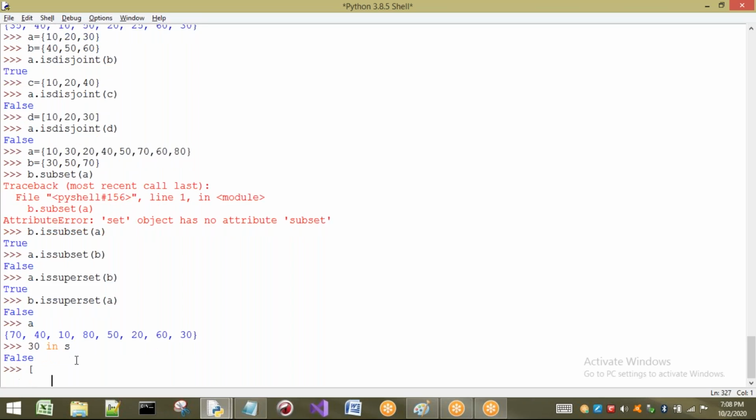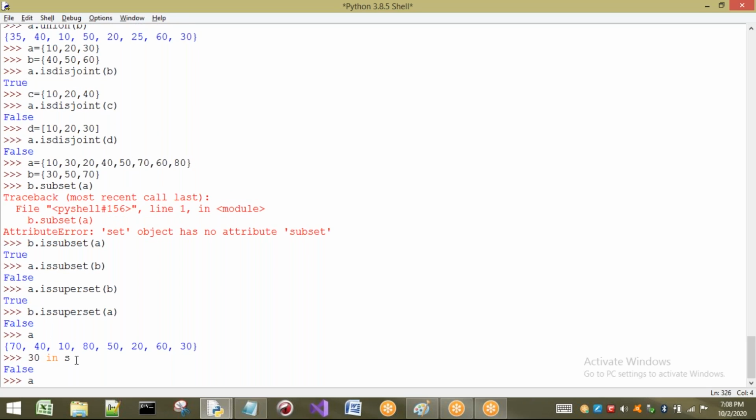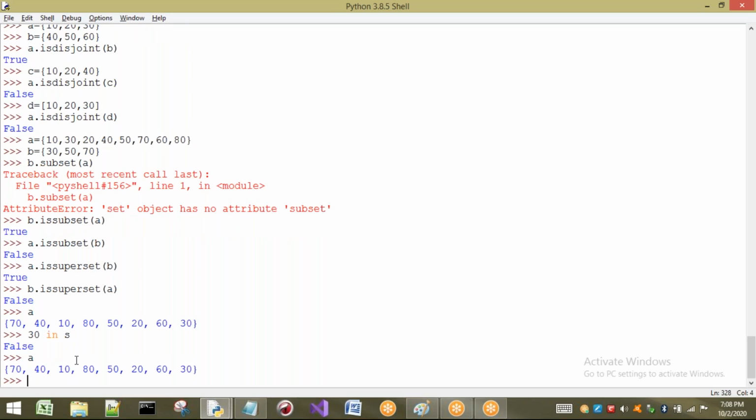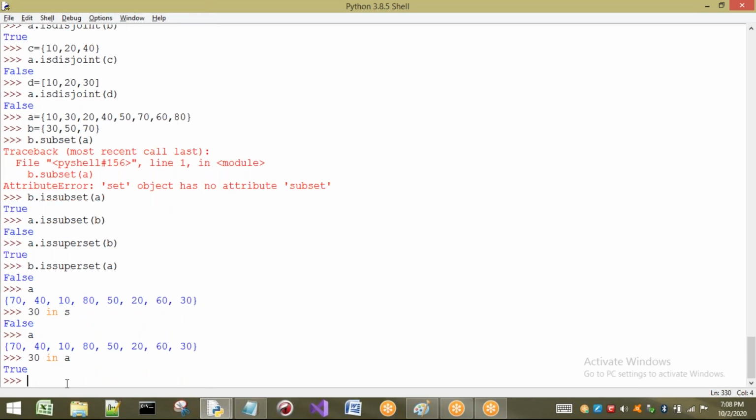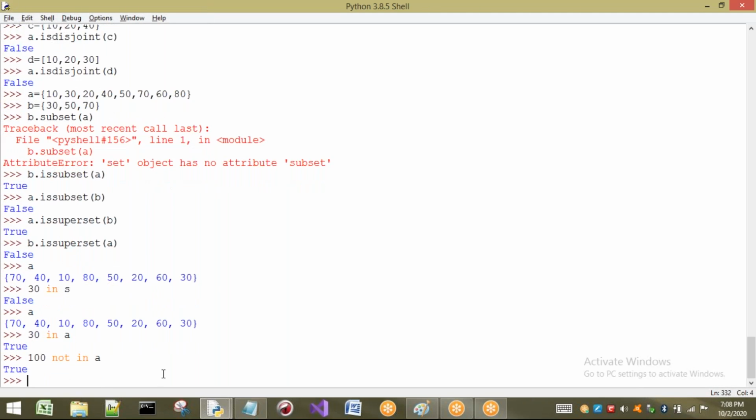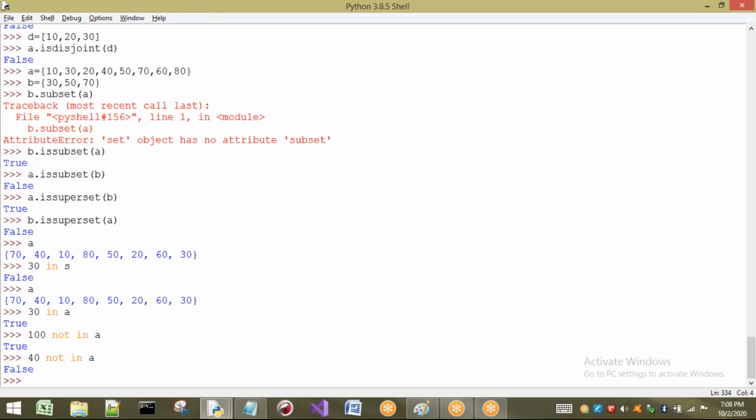Oh, sorry, I have taken A. One minute, I will print A here. I have to see 30 in A. Is it present? Yes, it is present, so True. Now I will take 100 not in A. Is 100 in A? Not in A, so the answer is True. Is 40 not in A? No, it is there, so our statement is wrong. It will give you False. So membership operators can be applied.